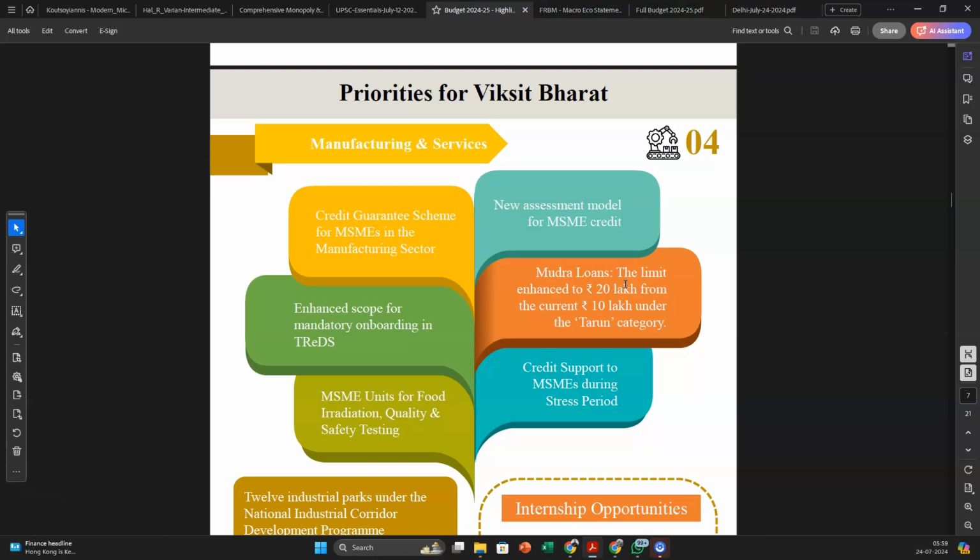That has been increased to 20 lakh rupees, which enables entrepreneurs to borrow more without any collateral, without blocking their capital. Because they will borrow more, they will produce more. If they produce more, they will be able to sell more. But at the same time, they would have to employ more as well through the ELI scheme. So you're tackling both the demand side and the supply side of the MSME sector.